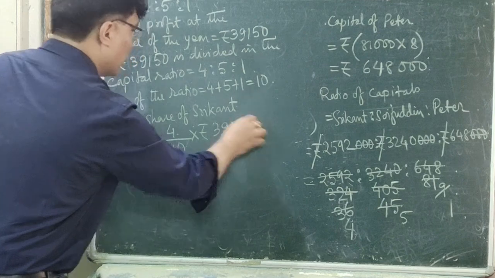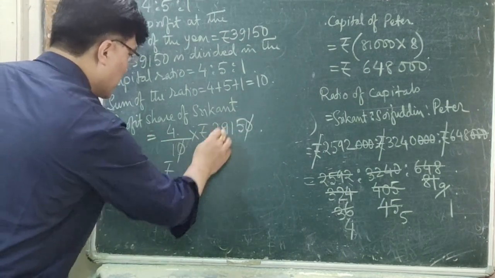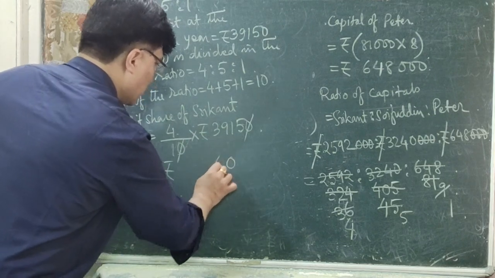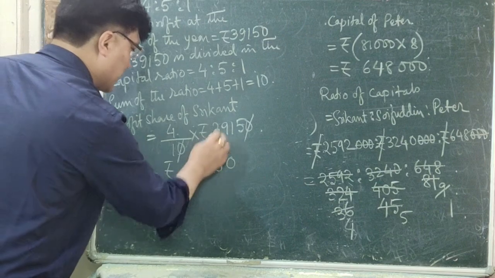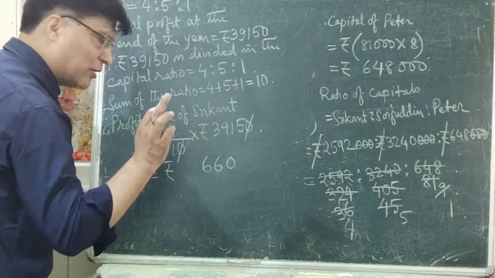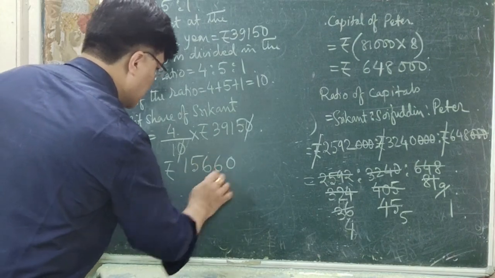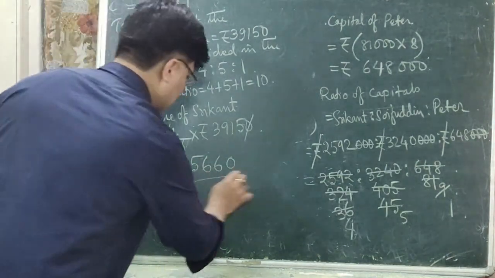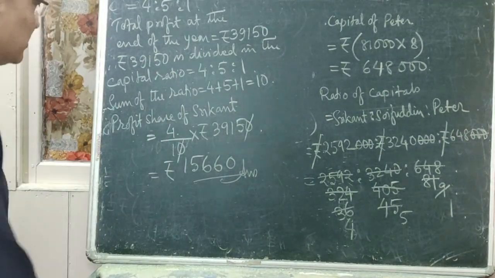So 10 gets cancelled, which is equal to rupees. Now multiply by 4. 4 5s are 20, 0. 4 1s are 4, plus 2 is 6. 4 9s are 36. 4 3s are 12, 12 plus 3 is 15. This is profit share of Srikanth.